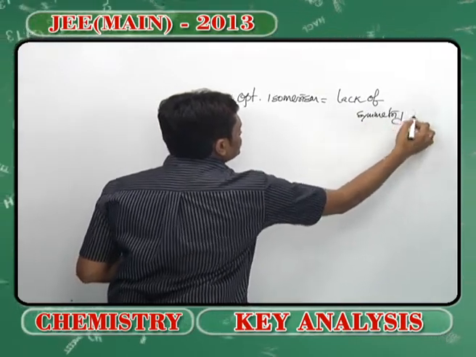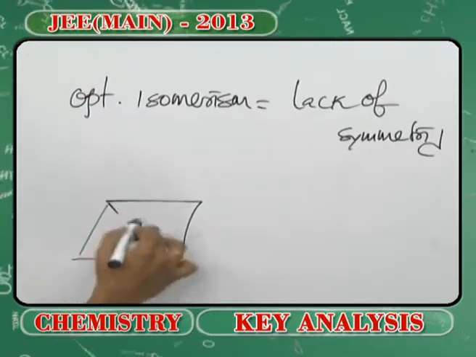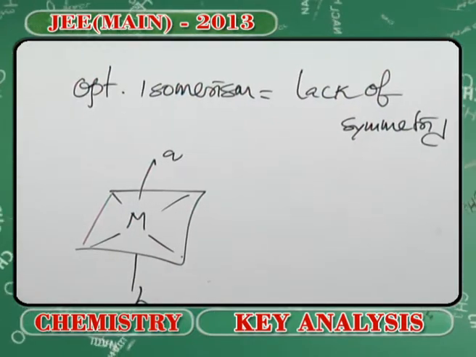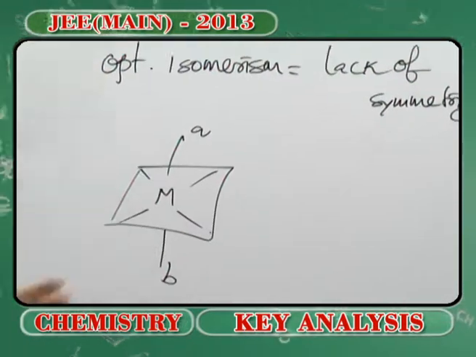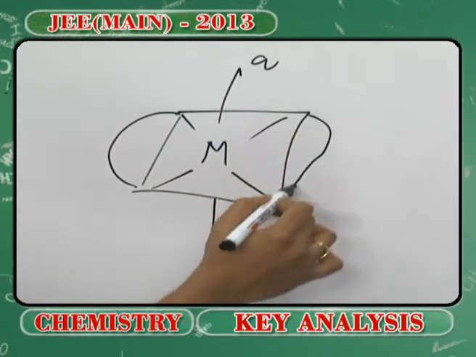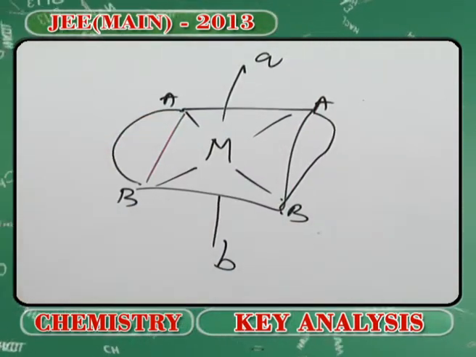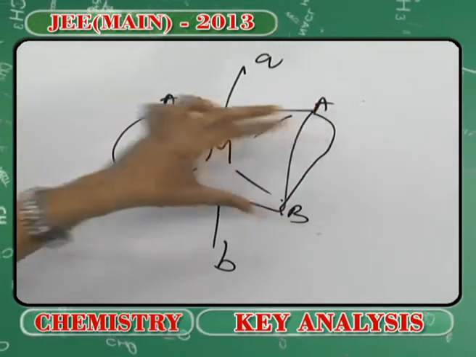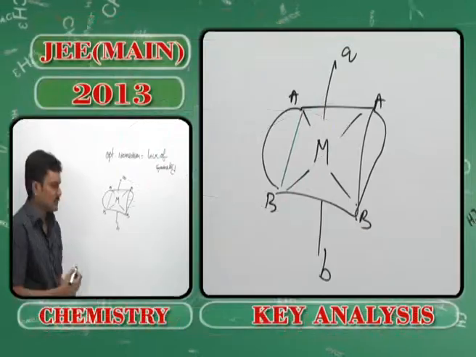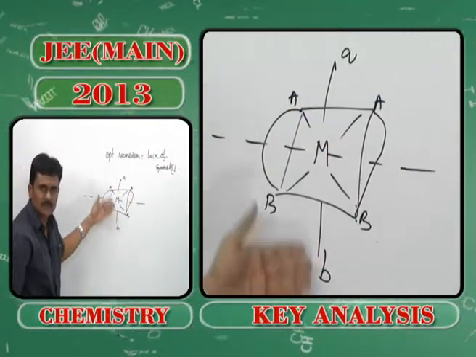If I randomly pick one example where the central metal has ligands such as A B, completely deviating from the other bidentate ligand, say A B, you can see it is a chelating agent, and there is no plane of symmetry, hence this is considered optically active. You can see that the upper part is different from the lower because of A and B.